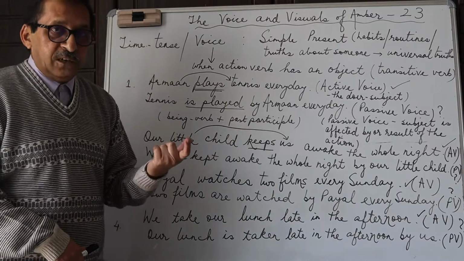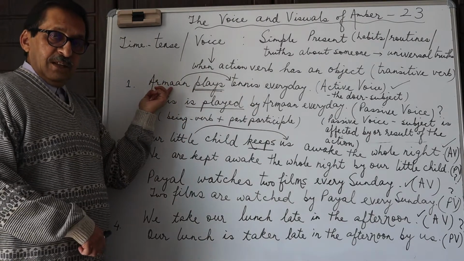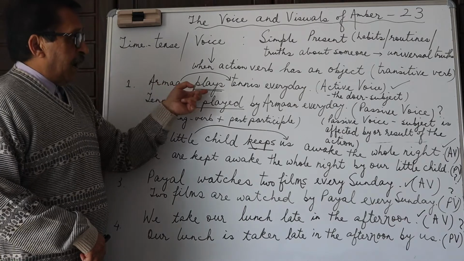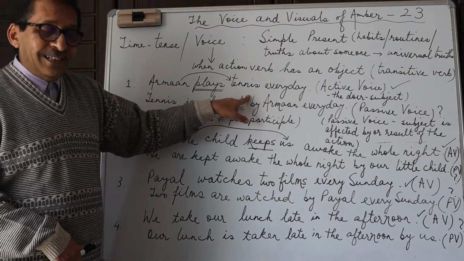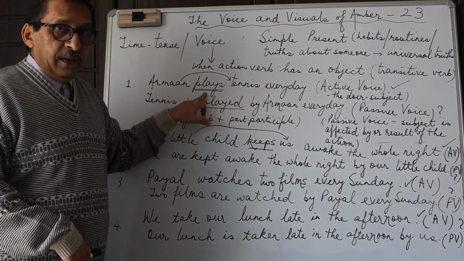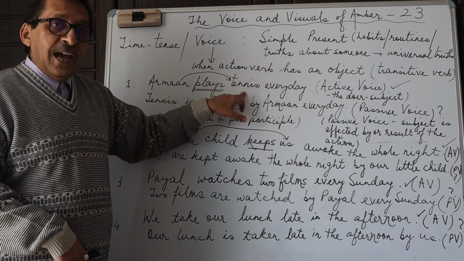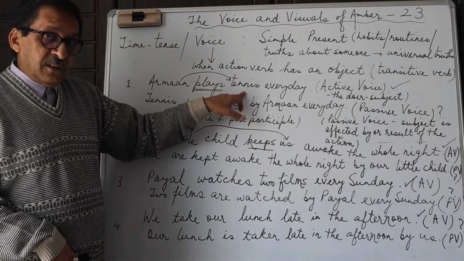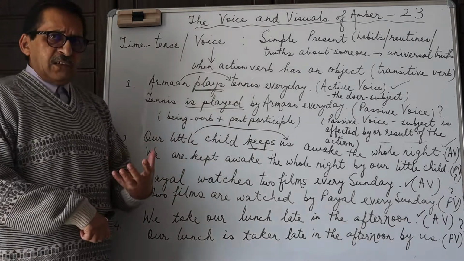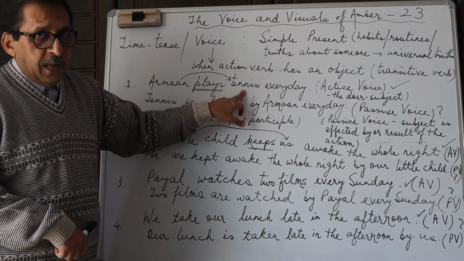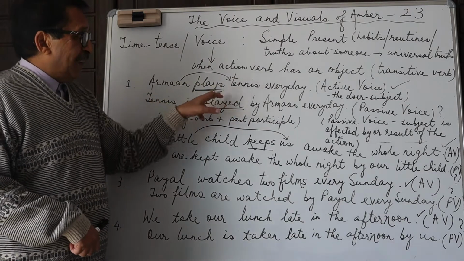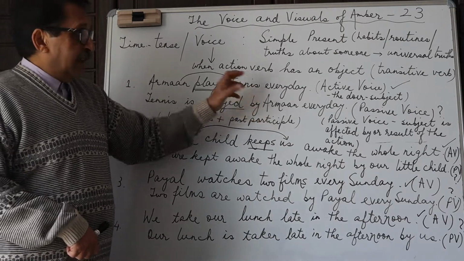This is in the active voice. Who is active? The subject. The subject is active. Who plays tennis? Arman. So Arman is the subject. And Arman plays what? He plays tennis. So you have a sentence which has a transitive verb, which means an action verb with an object. What is an object? An object is therefore not exactly the receiver of the action, but it is actually the noun or the pronoun which is affected by the action done by the subject, or which is the result of the action done by the subject.